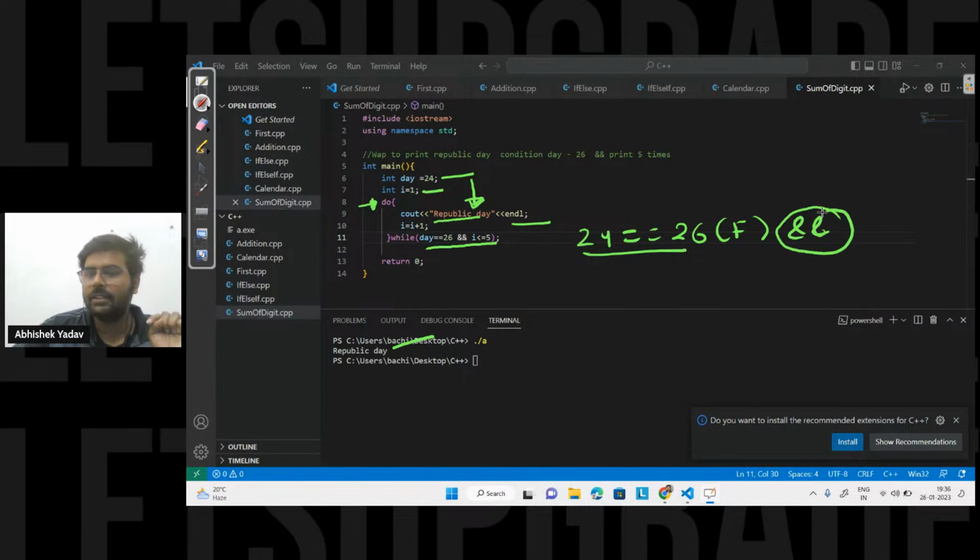And yesterday we discussed, when we are using the and conditional operator, all conditions should be true in order to make the whole condition true, right? So that's why I am getting Republic Day printed one time.